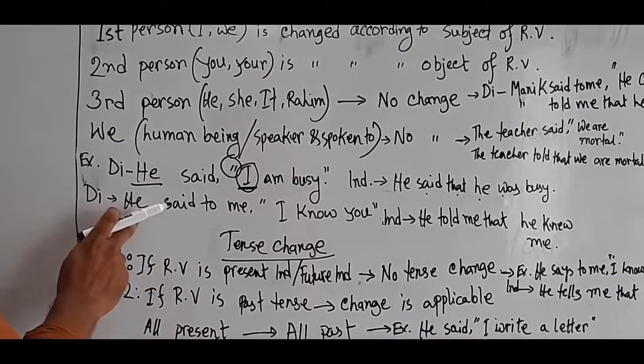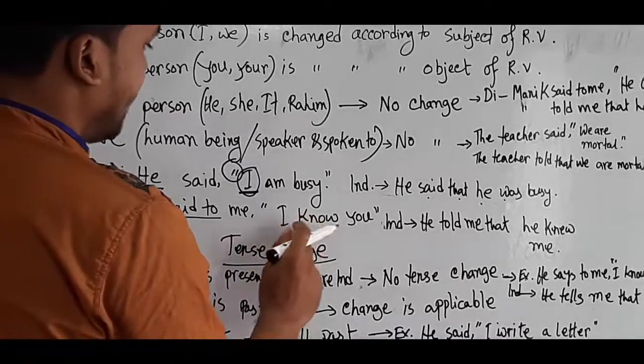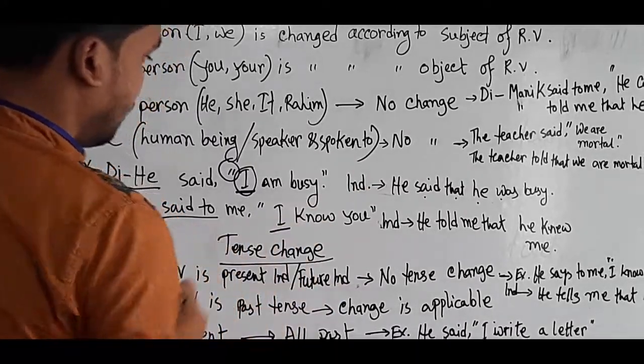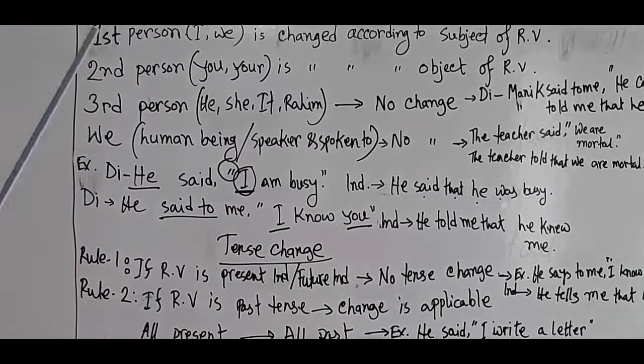Okay, next: He said to me, "I know you." These are the reporting verb. These are first person, and here second person.